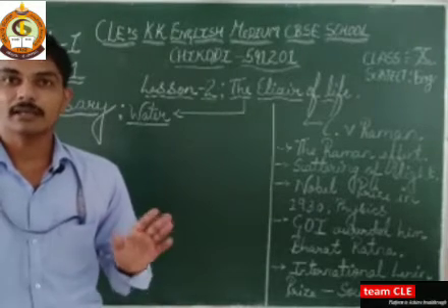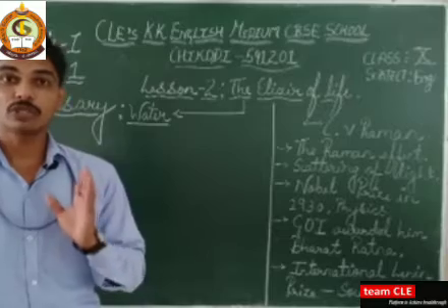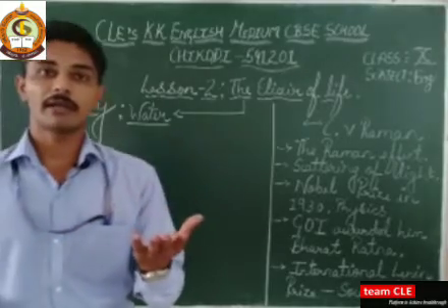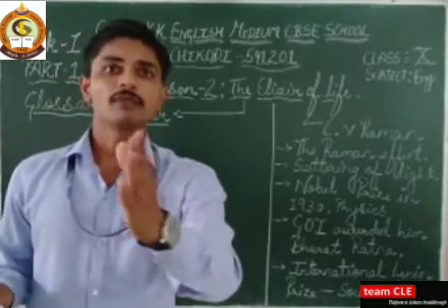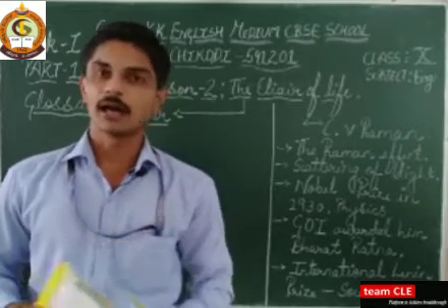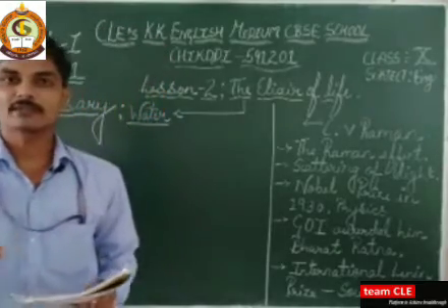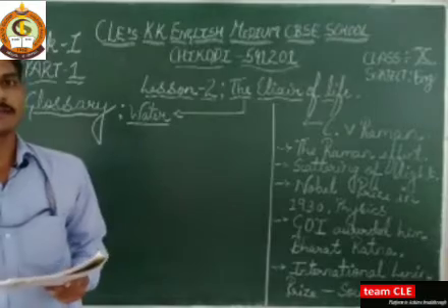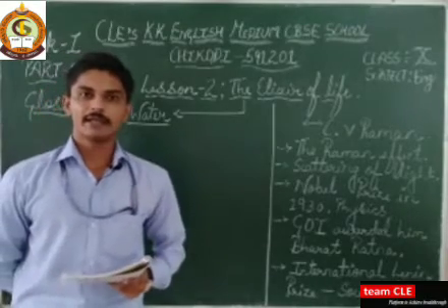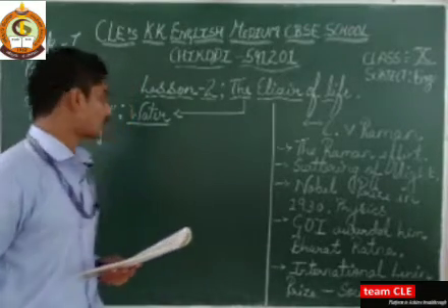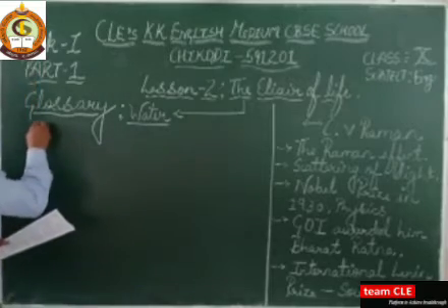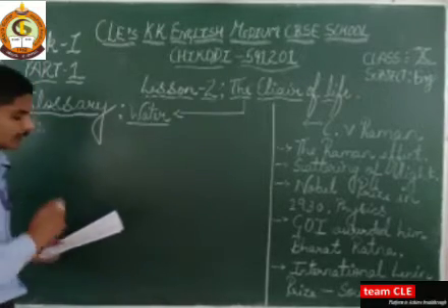So it shouldn't happen like this. That's why we should support our environment. We should go green before green goes. Understood? All right. So this is what we can discuss in this first box. So students, let's begin with the first paragraph of the lesson here. Okay, first one. So I am reading here.